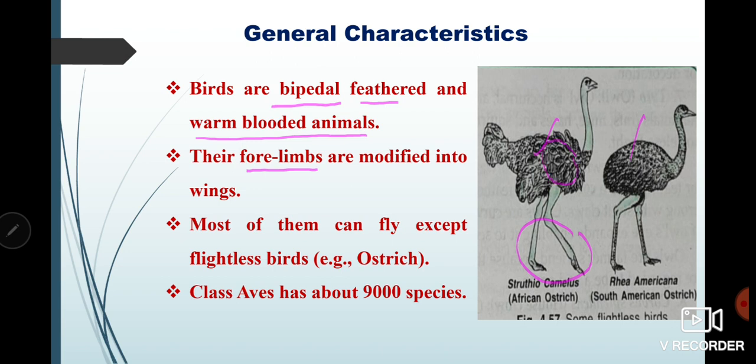As you can see here, their wings are reduced because this is the case of the ostrich. They are flightless birds and their wings are not that well developed. But they have forelimbs that have been modified into wings, and these wings help them in flying. Most birds can fly, except flightless birds; we have the example of the ostrich here, and we have American ostrich and African ostrich. Both of them are not able to fly. Till now, we have identified 9,000 species of class Aves.